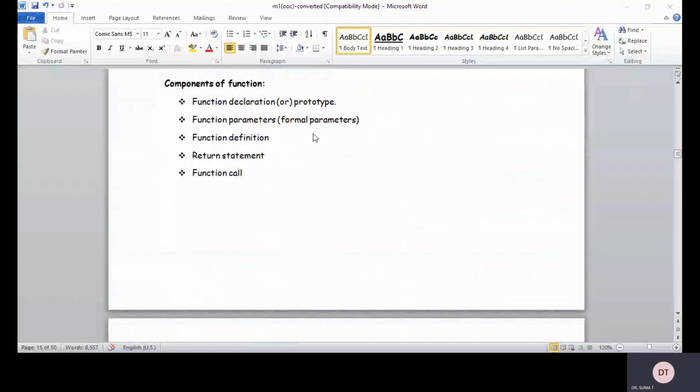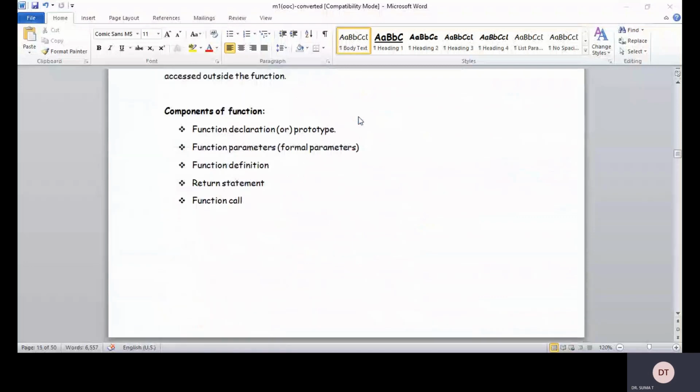Function definition does not end with a semicolon. If you put a semicolon after the function definition, it indicates the end of the statement, so the statements below it in the function body do not belong to the function, and the program will not be executed properly.